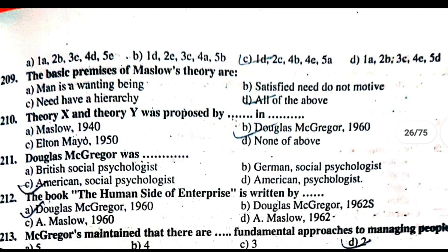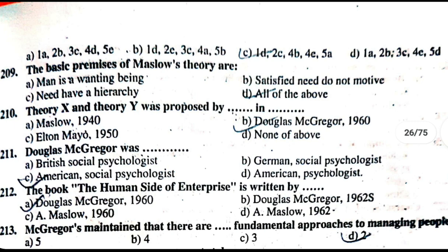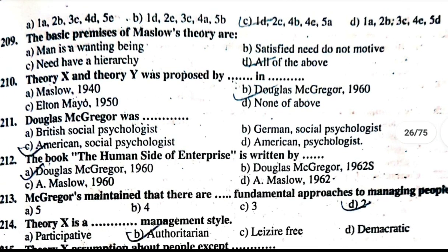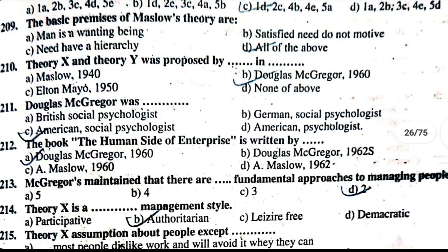212. McGregor maintained that there are two fundamental approaches of managing people. 213. Theory X is management style, that is authoritarian management style. 214. Theory X assumption about people except